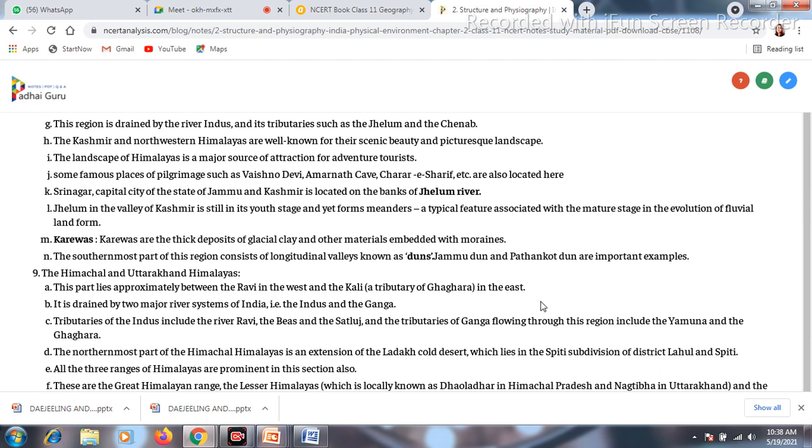Now a 5 marks question can come: write a description of the Kashmir Himalaya or the northwestern Himalaya. Even short questions can come, like what is a dune? Give two examples. What do you mean by the term Karewa? Then what is it famous for? Which rivers are flowing from the Kashmir Himalayan part? Or name any two saltwater and any two freshwater lakes of the Kashmir Himalaya.